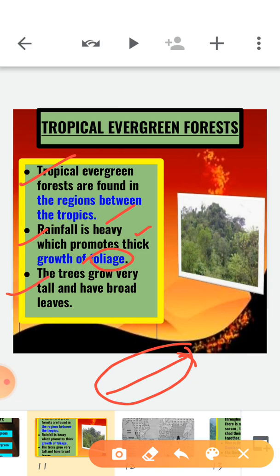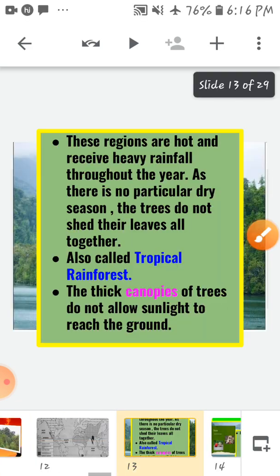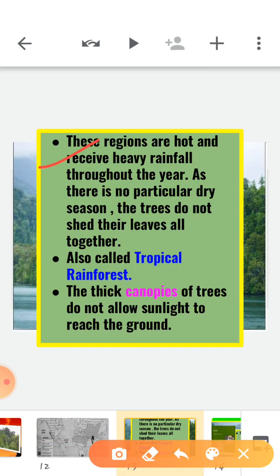Now the trees grow very tall and have broad leaves, right? These regions are hot and receive heavy rainfall. As I said, these regions are located near the equator, so the climate here is very hot. That's why they receive heavy rainfall throughout the year. As there is no particular dry season, the trees do not shed their leaves altogether. That's why these forests are called evergreen forests, right?